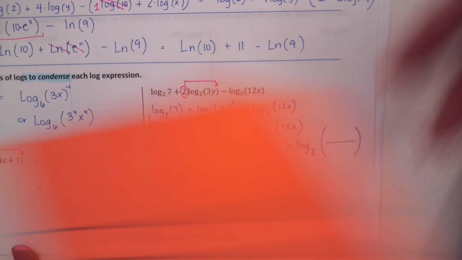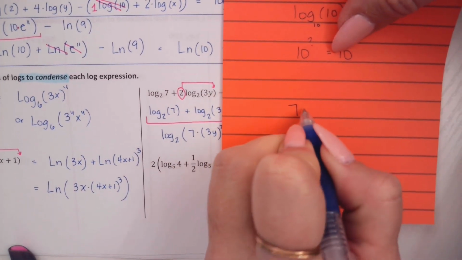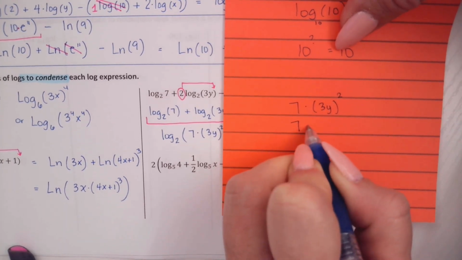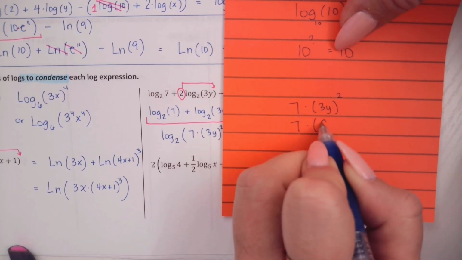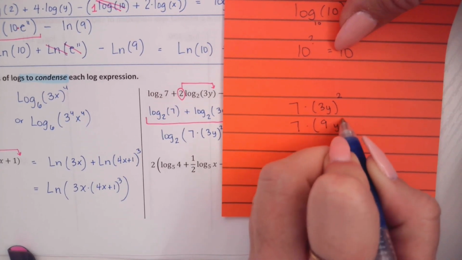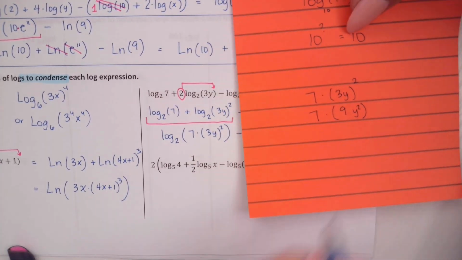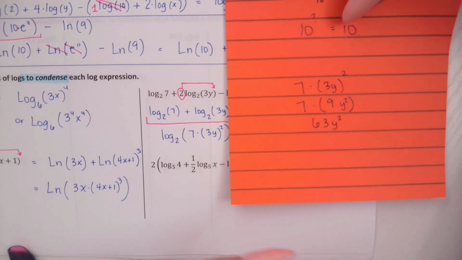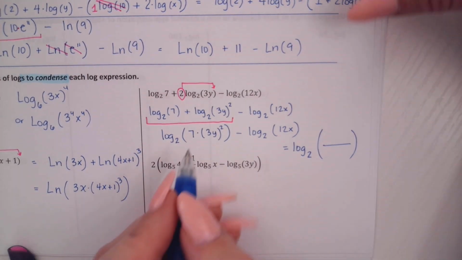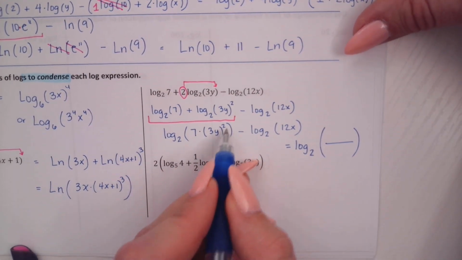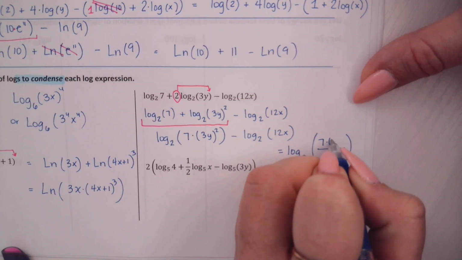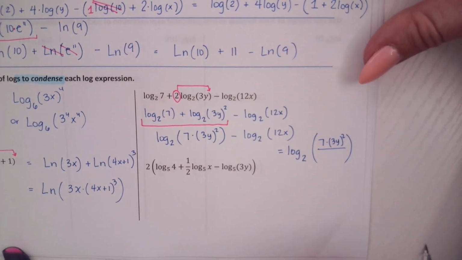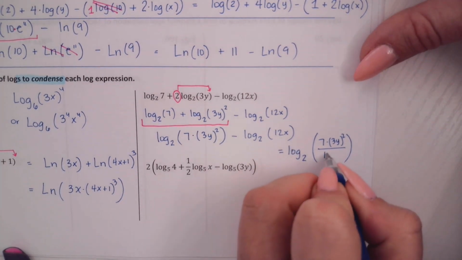No, not 21y squared. Let me show you what it would simplify into if you were wanting to simplify it. You would have 7 times 3 squared, which is 9y squared. So that would turn into 63y squared. If you wanted to simplify it, it would be 63y squared, or you can just leave it as 7 times little parentheses 3y squared. Okay, and what's on my denominator? 12x.